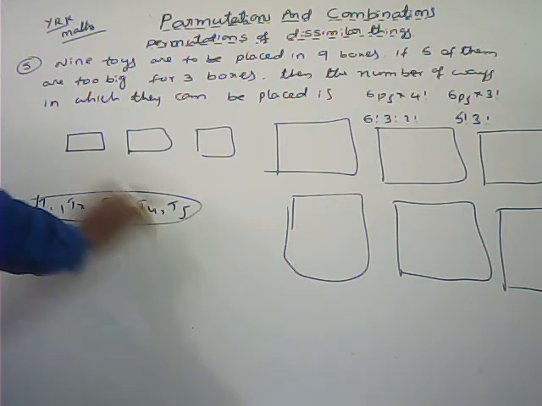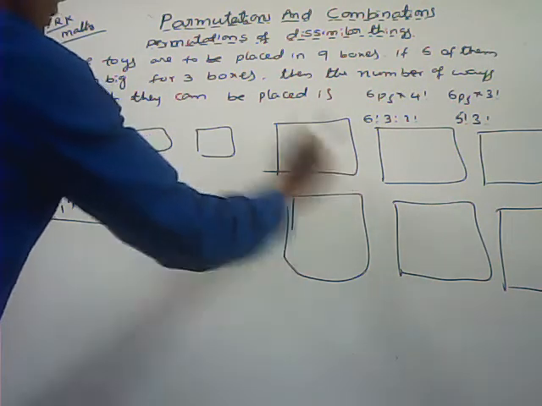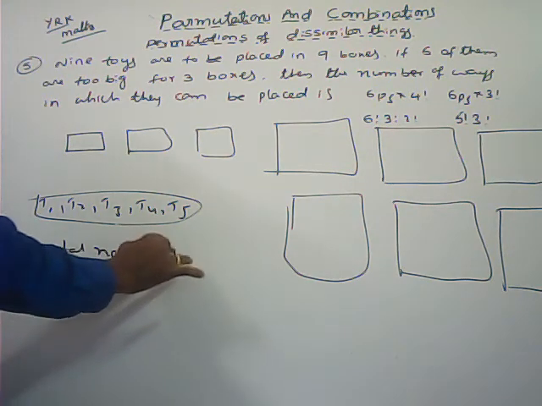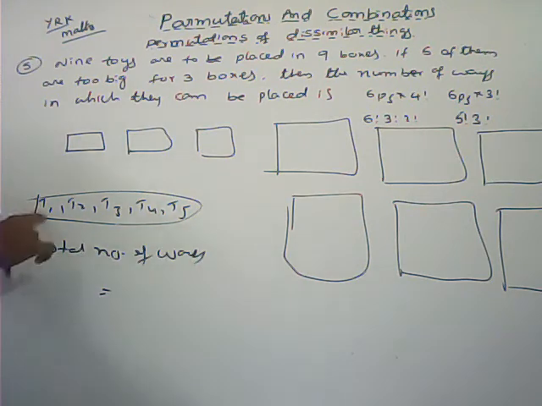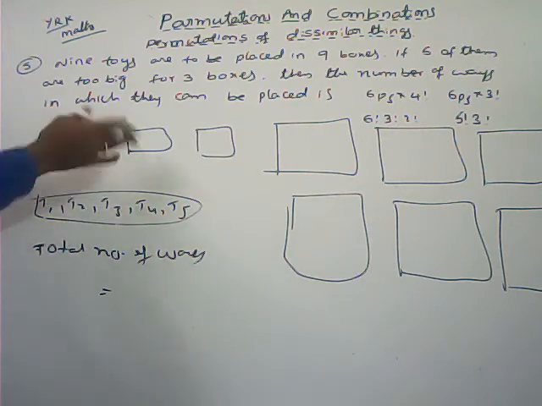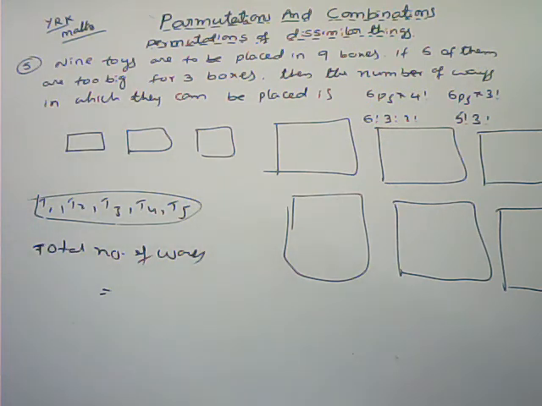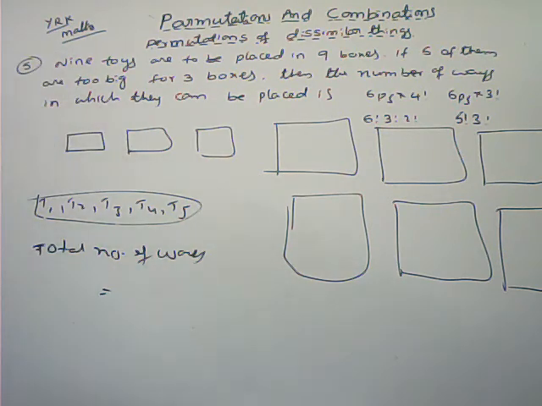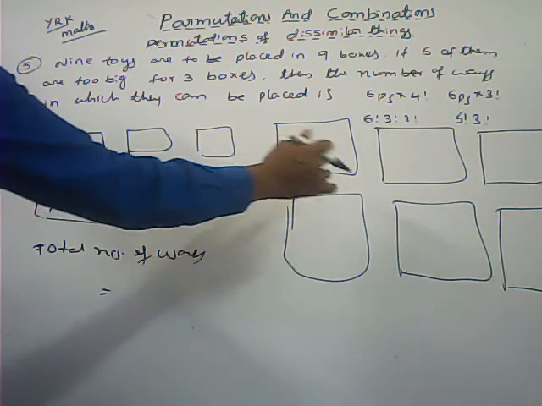Here total 5 toys are there. Here total 6 boxes are there. The first toy can be arranged in a total number of ways equal to how many boxes are there. We can't arrange these in these 3 boxes only. Why? Because that is mentioned there. These are very short, small boxes. These are very big toys only. So these toys we can arrange in those boxes only.